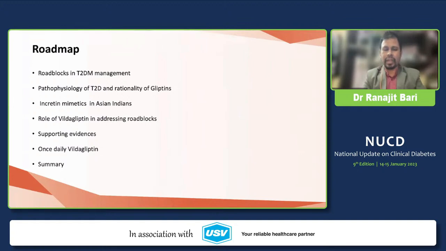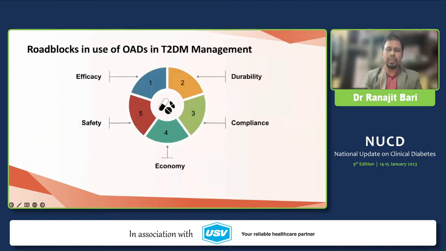What are the supporting evidences available in favor of vildagliptin in different spectrums of diabetes patients, starting from newly diagnosed younger patients to elderly patients with comorbidities, hepatic function, renal function particularly. And we'll highlight once daily vildagliptin, which is currently available in the market, for patient adherence, because adherence and compliance is one of the important issues for vildagliptin, because the traditional dose is a twice daily dose, and ultimately we'll sum up.